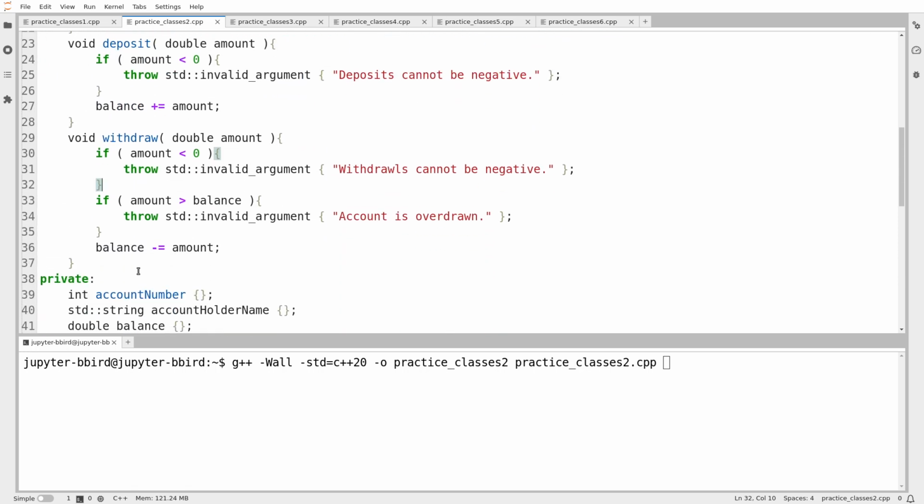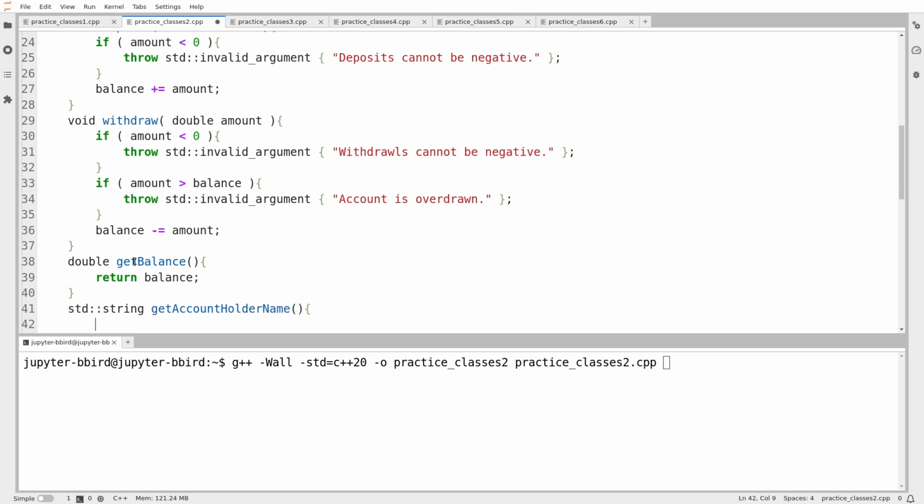So those seem pretty straightforward. So get balance would be return double, get balance, and it's just going to return the balance. And then string, get account holder name. Then I return the account holder name.